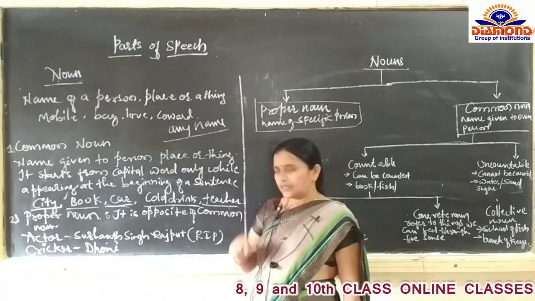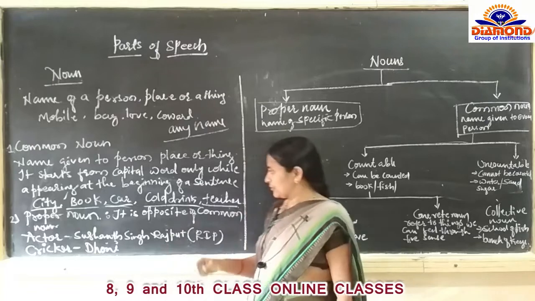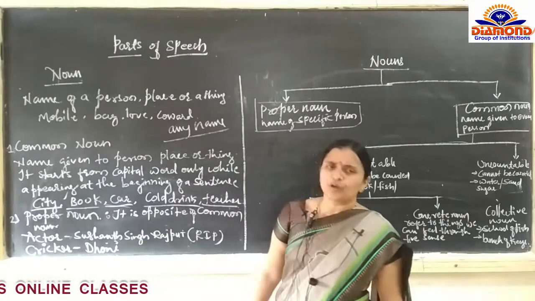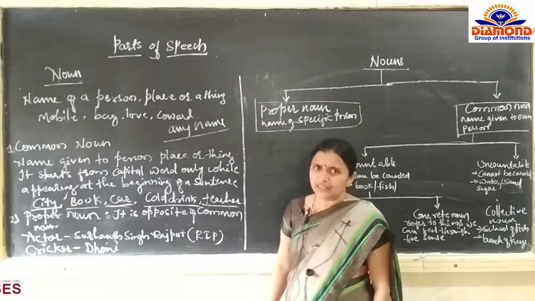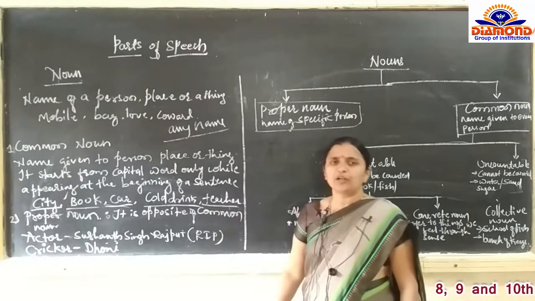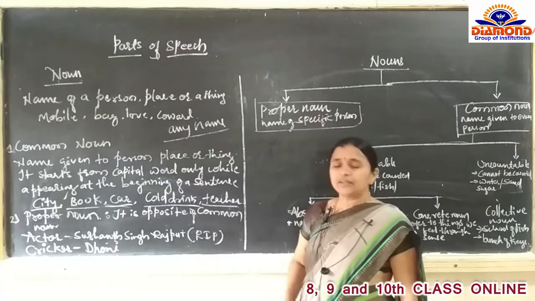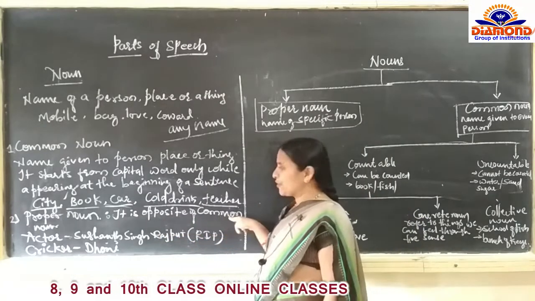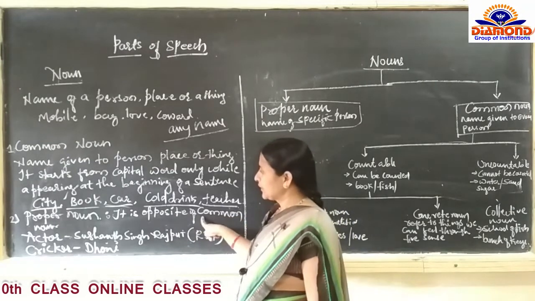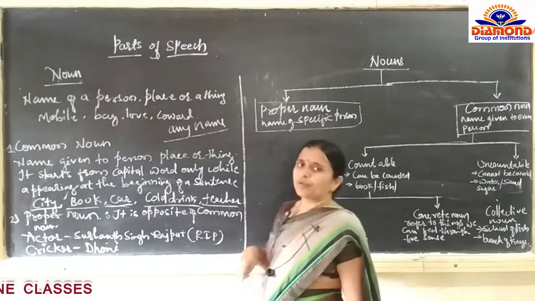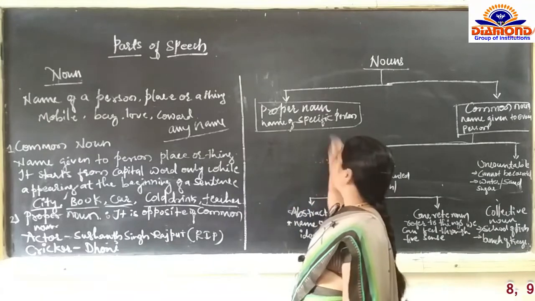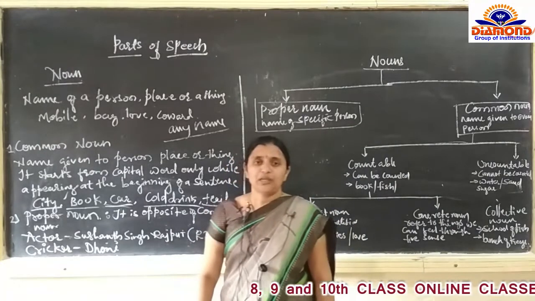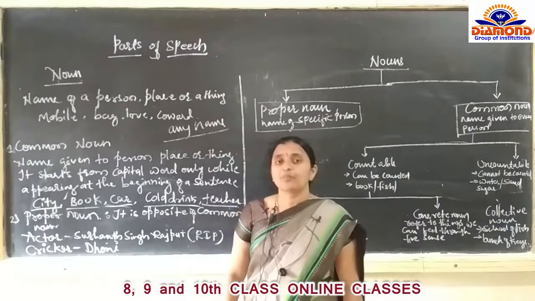Let us have the definition. It is completely opposite of a common noun. We will learn how it is completely opposite. It is the opposite of a common noun, and it is the name of a specific person, we can say.